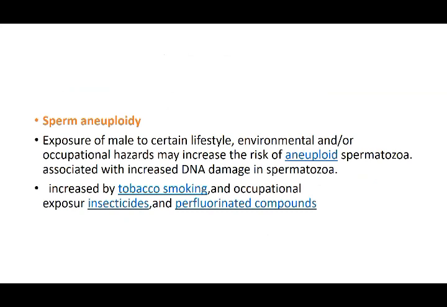Then there can be a sperm aneuploidy. That was autosome. This is sperm aneuploidy. Exposure of the male to certain lifestyle factors can lead to a sperm aneuploidy. That can be tobacco smoking, occasional exposure to insecticides, perforated compounds or fluorine compounds. If there is an exposure of the father to all these things, that can lead to damage to the sperm, and because of that the sperms can be affected, leading to a sperm aneuploidy. So these all can also occur. So autosome plus sperm aneuploidy can occur.